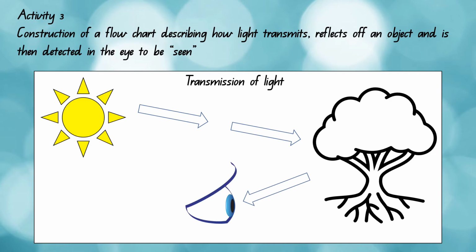Through discussion led and guided by the teacher, the class can devise how to depict the process of light transmission from the sun, reflecting off an object, then travelling to the eye to be detected and seen. Arrows are used to indicate the transmission of light through this process.